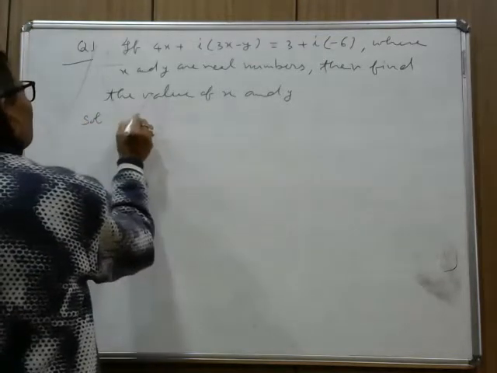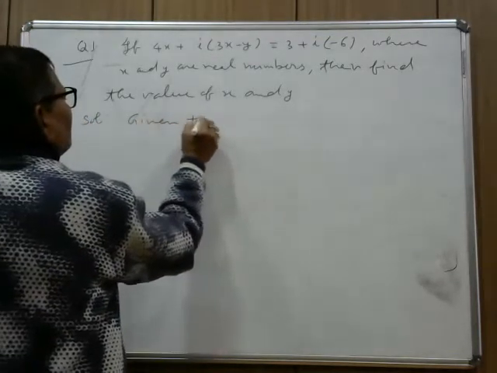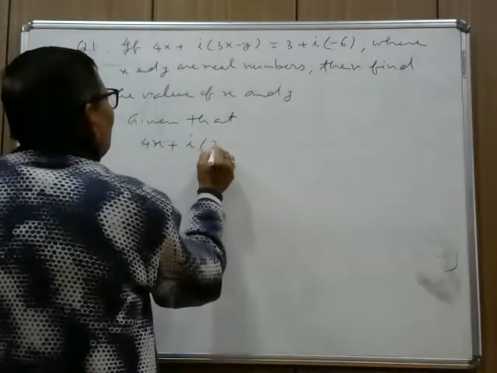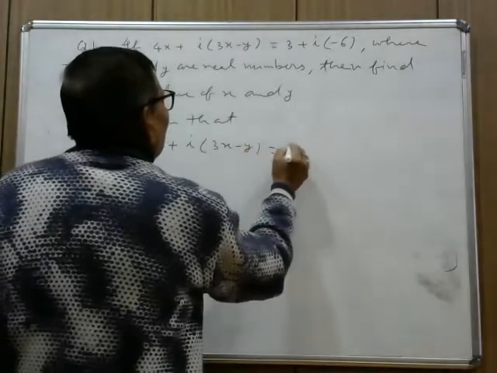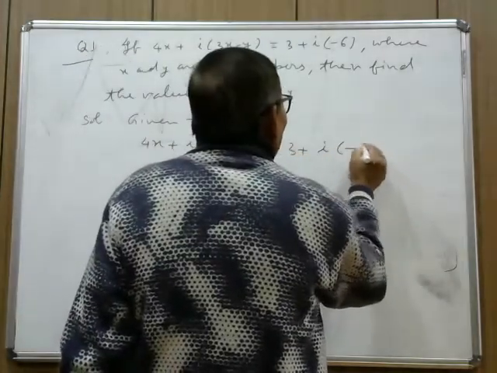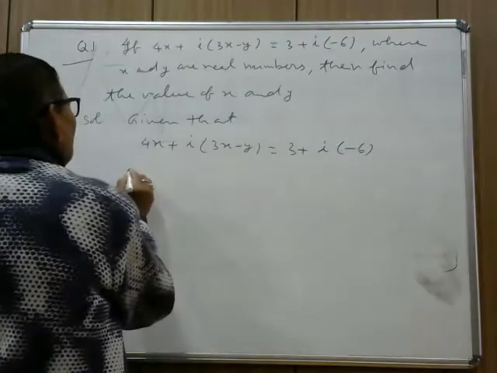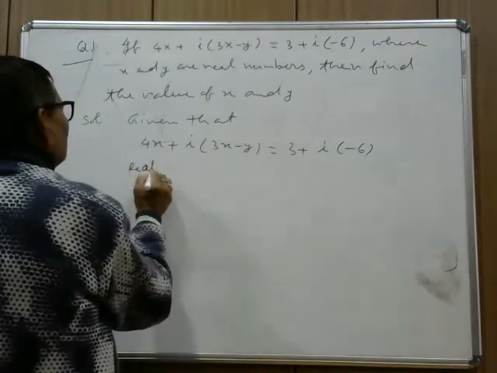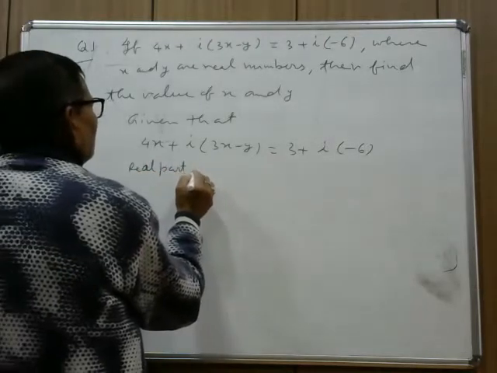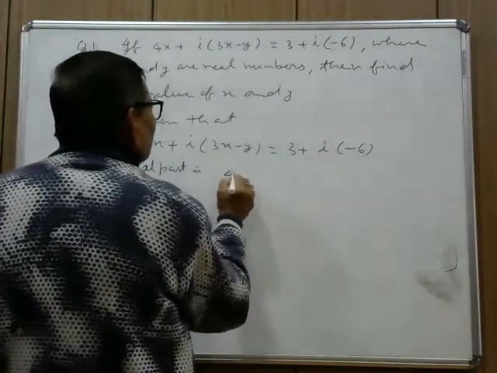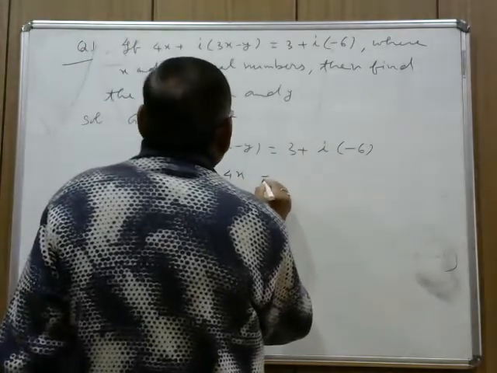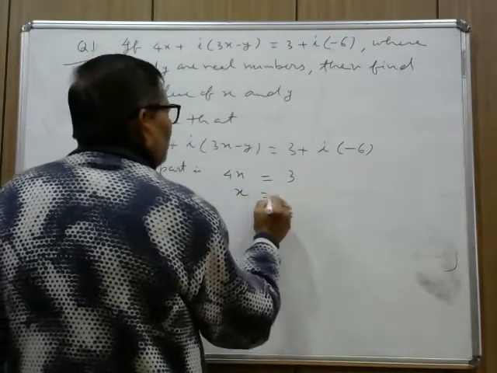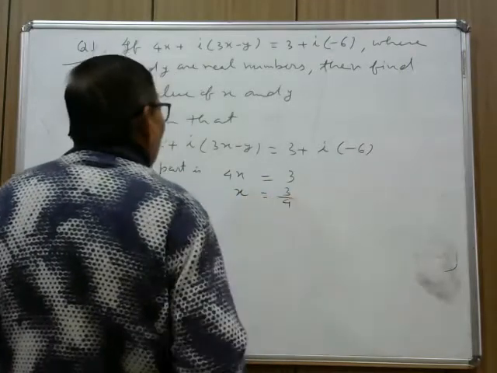Given that 4x plus i(3x minus y) equals 3 plus i(minus 6). Here your real part is 4x and here it is 3. So 4x equals 3, and from here your value of x is 3 by 4.